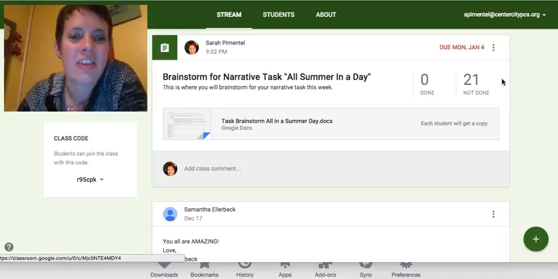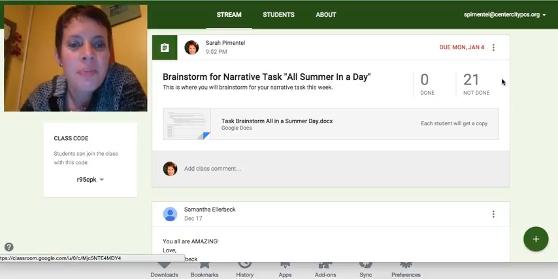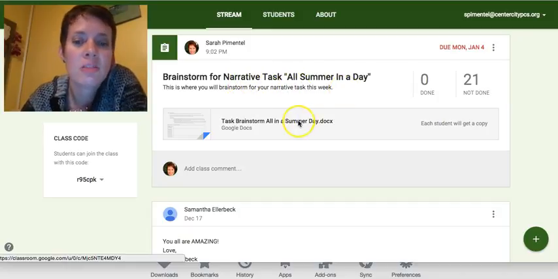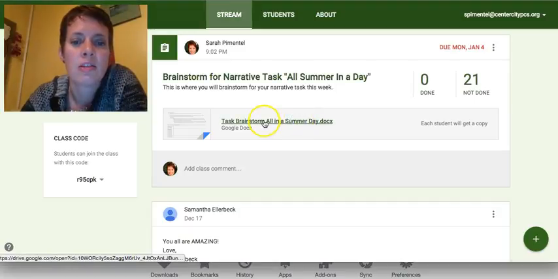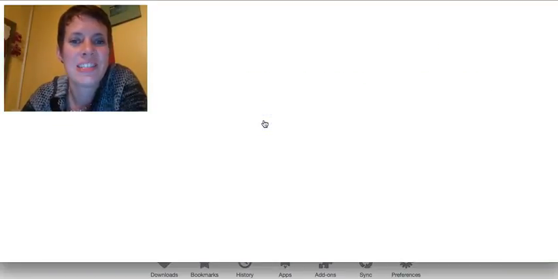Today we're just going to give you a couple instructions for your workshop. Today in workshop, you're going to be brainstorming for the narrative task All Summer in a Day. So you're going to go to Classroom or Google Classroom and click on your task brainstorm. And we'll just take a look at it together and see what you're going to be doing.